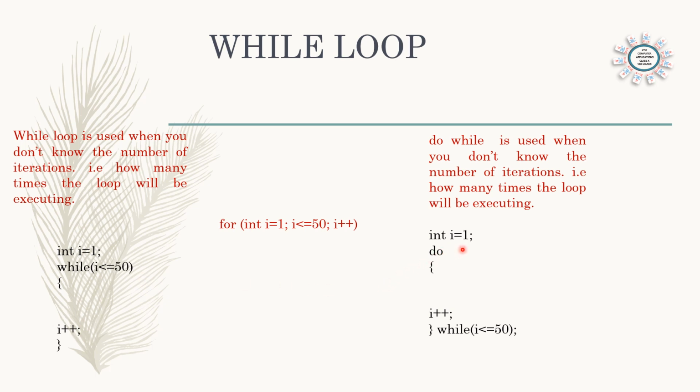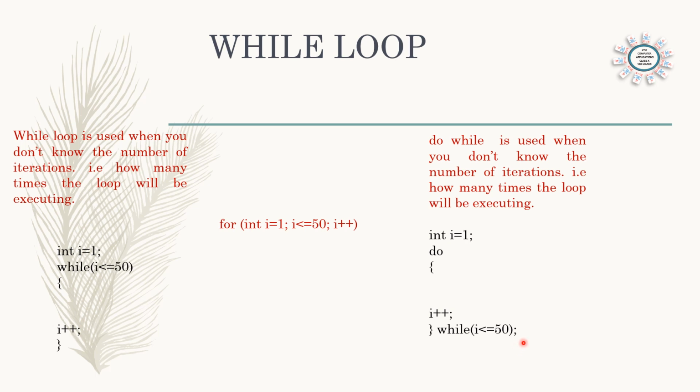And now do while. The starting value is given first. The loop will start with the keyword do, and then open the brace. Statements will be written inside the body, and before closing, increment or decrement i++, then close the loop body. After closing the loop body we write the condition in small letters: while i is less than or equal to 50. Whatever condition you want, write it here with a semicolon ending.